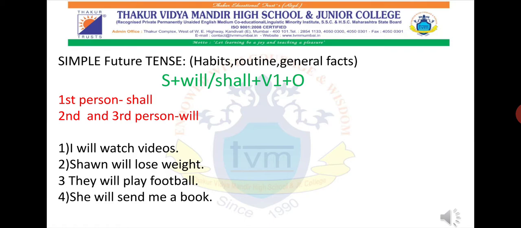Now over here, second sentence, Sean will lose weight. Over here in this second sentence, we see that Sean is showing some promise or some determination that yes, he will lose weight, and therefore I have used the helping verb will. Shall is mostly less used.